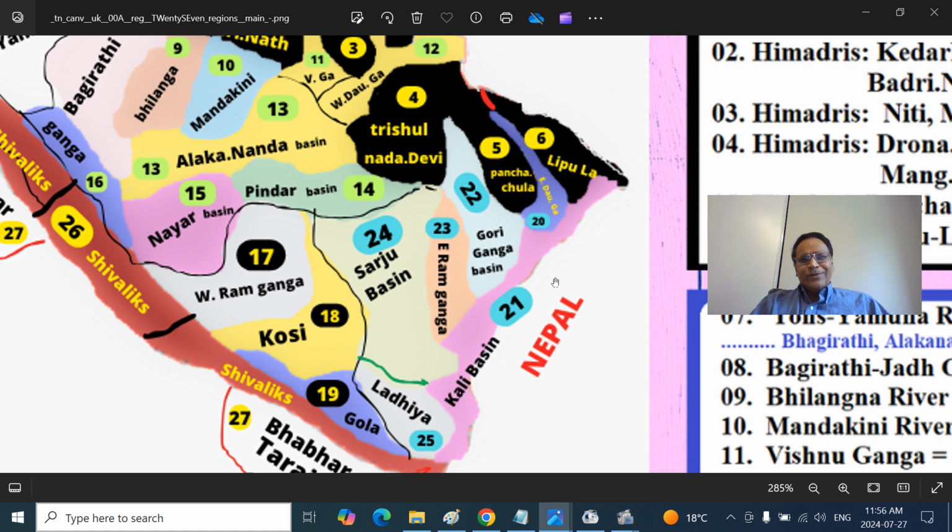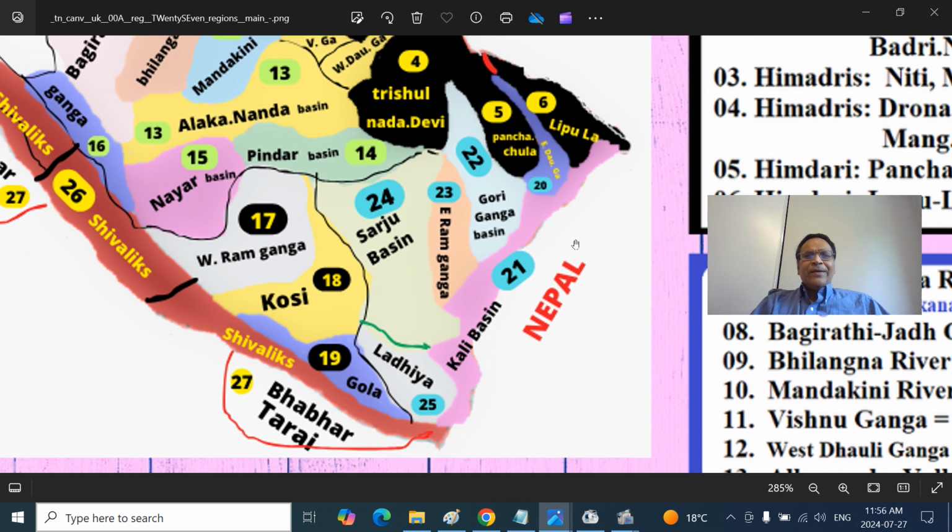So the same river, different names. Here we call it Kali or Mahakali. So Gori Ganga, Ram Ganga river joins Sarju river, that is Sarayu river. Actually, the Kali Sarda, it historically used to be called the Sarayu river, where the capital of the Ayodhya kings, Dasharatha and Sri Rama, Ayodhya existed, and Sarju or Sarayu river, Ramganga river.